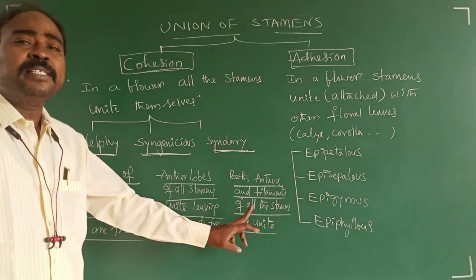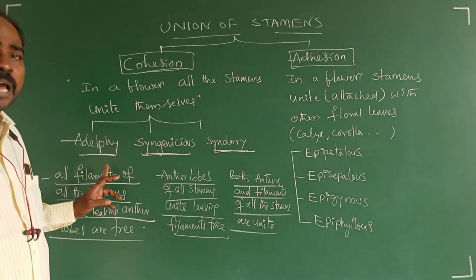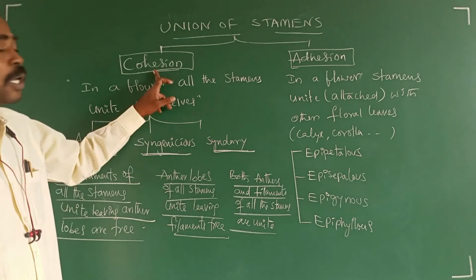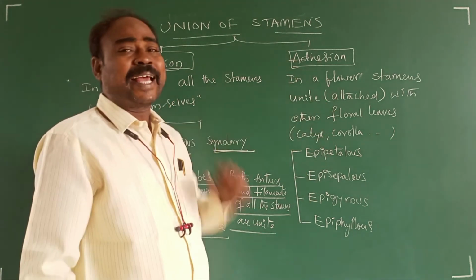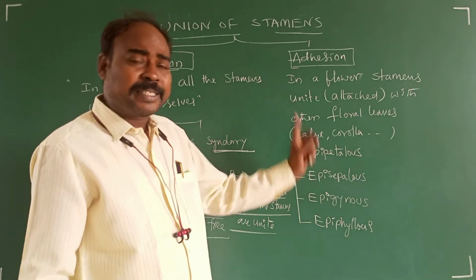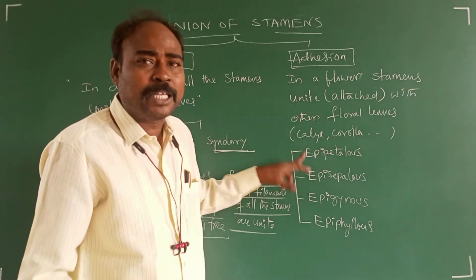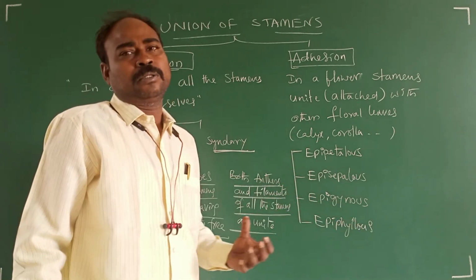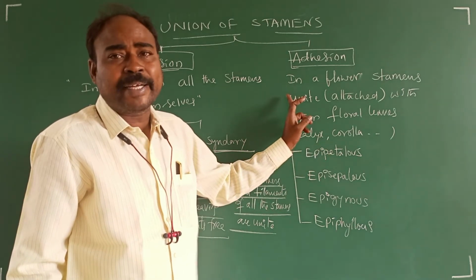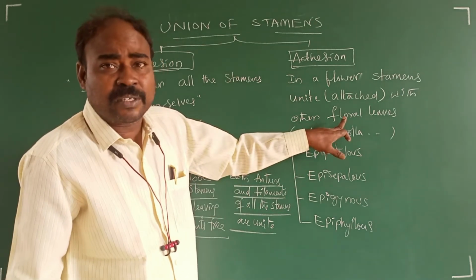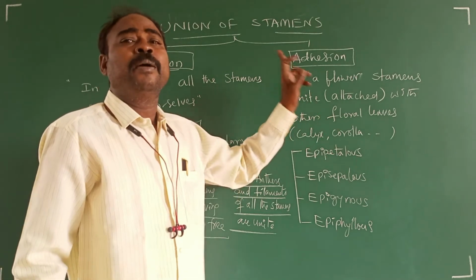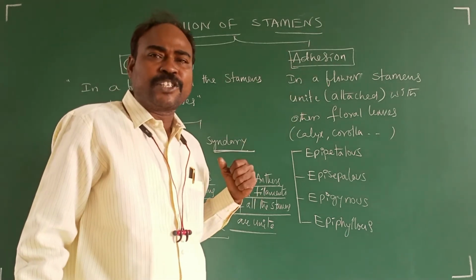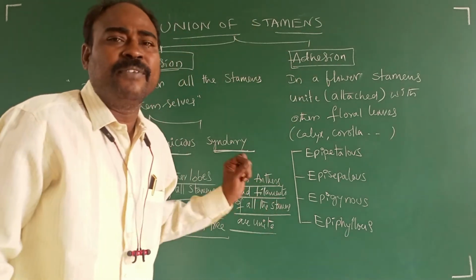These three unions of the stamens in a flower are among themselves only. This is called cohesion. Whereas adhesion means in a flower, the stamens either attach with their sepals or petals or gynoecium or perianth. Means the union of stamen takes place with other floral leaves such as calyx, corolla, perianth or gynoecium. That condition is said to be adhesion. Let us discuss one by one with examples, right?